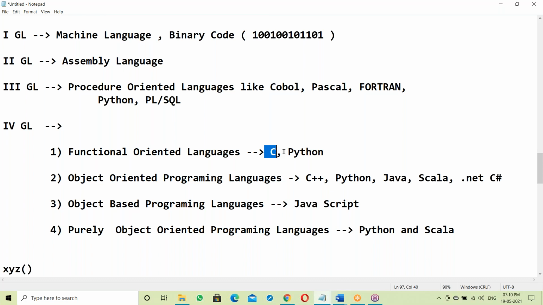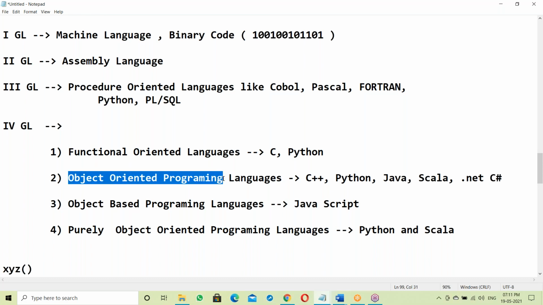In Python, we can write procedures as well as functions. Both you can write. Next, object oriented. It's an OOPS concept. What's the purpose of OOPS here? Why was OOPS introduced? The reason is to achieve data security. Before OOPS, we had the C language. In C language, everything is global.